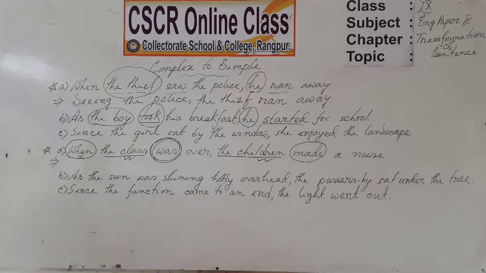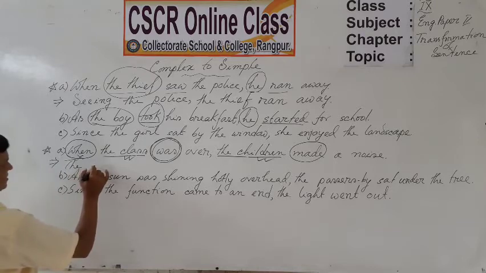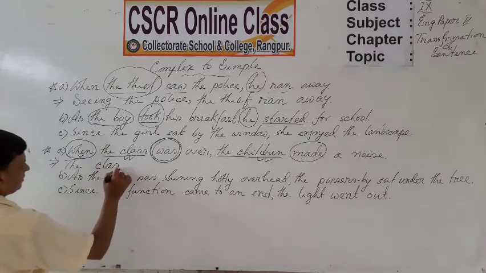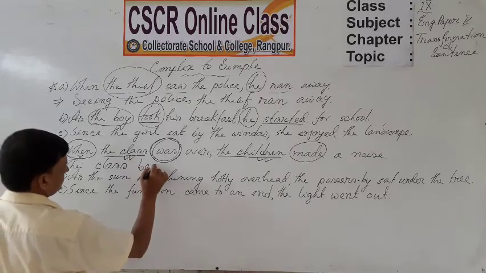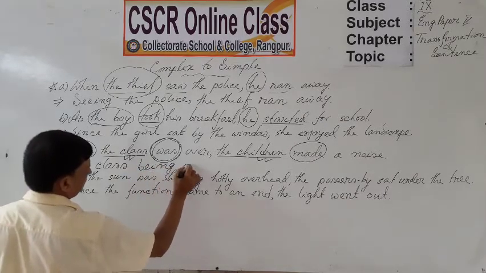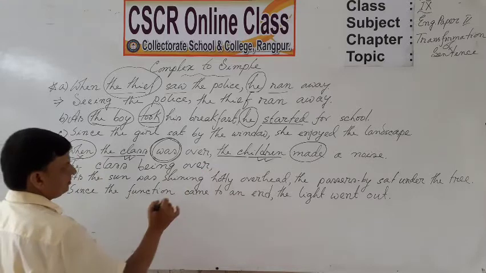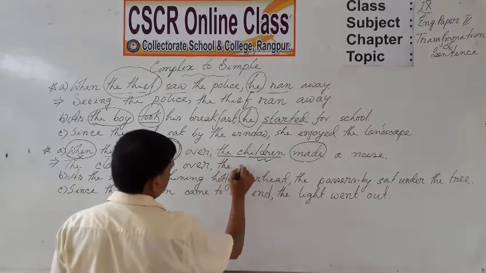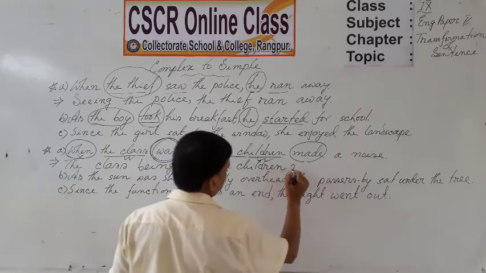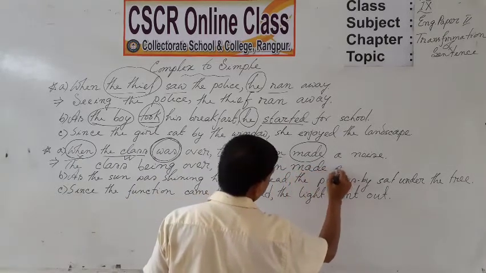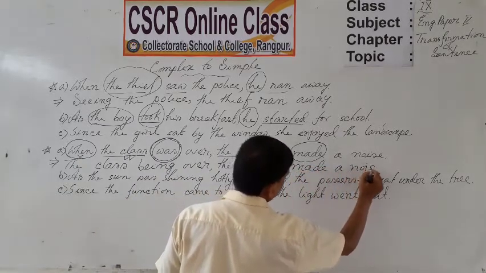So, dear students, the structure will be the class, and present participle form being, over, the children made a noise.